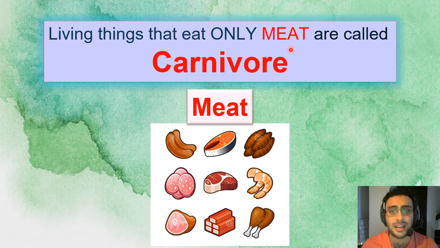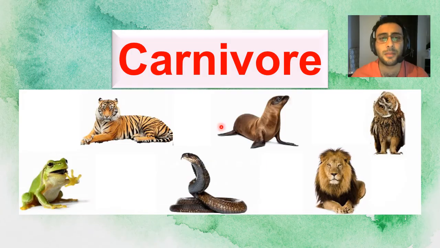Okay, now let's see what I mean. Let's see, meat can be all these things. Let's see some carnivore animals. So you can see that, for example, frogs only eat meat. Now, they get their meat from flies or other insects. So frogs are carnivore. Tiger. Tiger is also a carnivore. Snake. Snake loves to eat meat. So it's a carnivore.